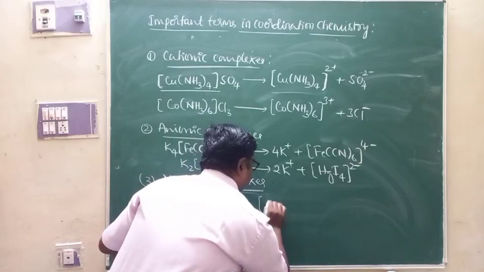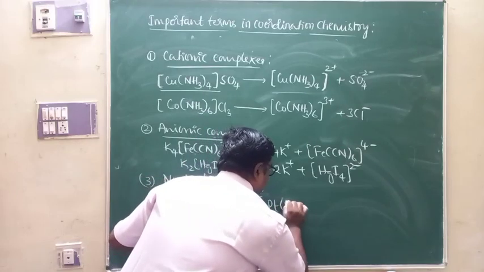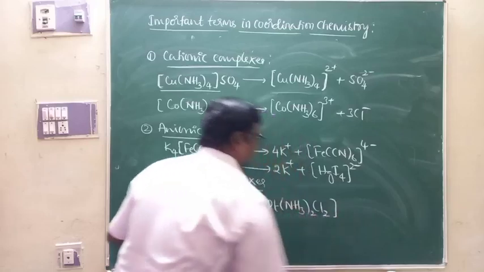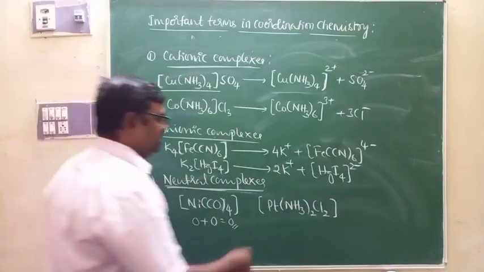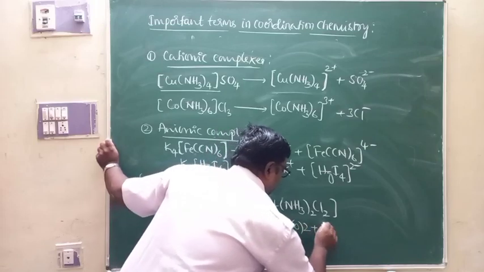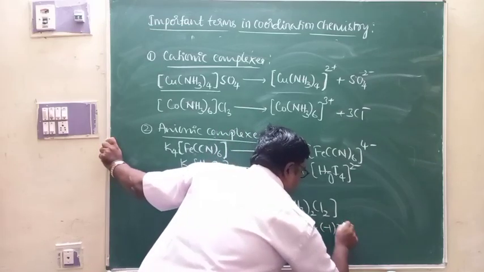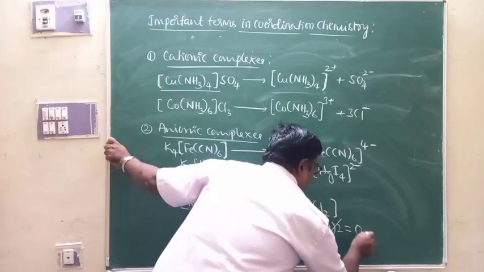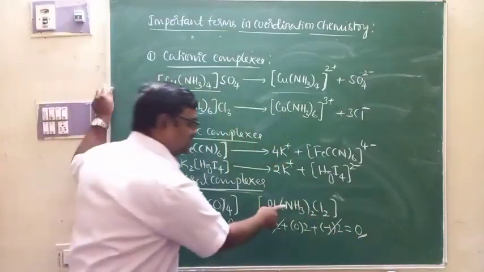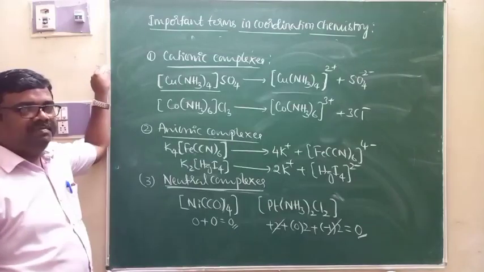Look at one more example, platinum, [Pt(NH3)2Cl2]. This is also an example for a neutral complex because the charge of platinum is +2, ammonia is 0, chloride is -1 each, therefore +2 and -2 cancel. The charge possessed by the complex is 0 here.